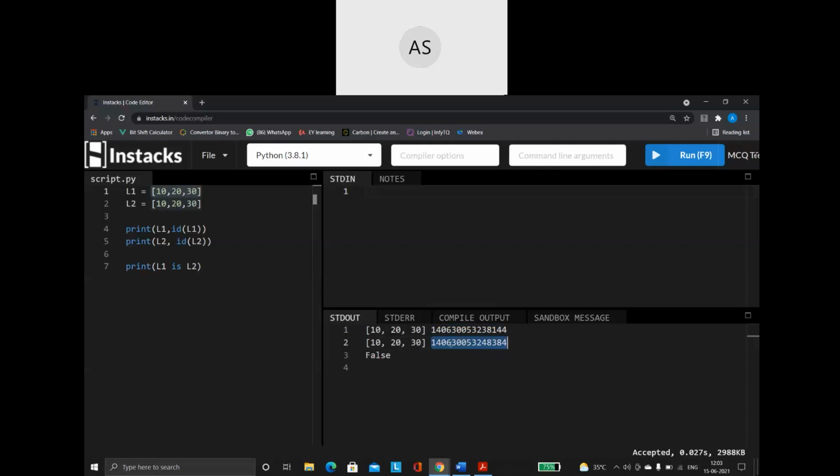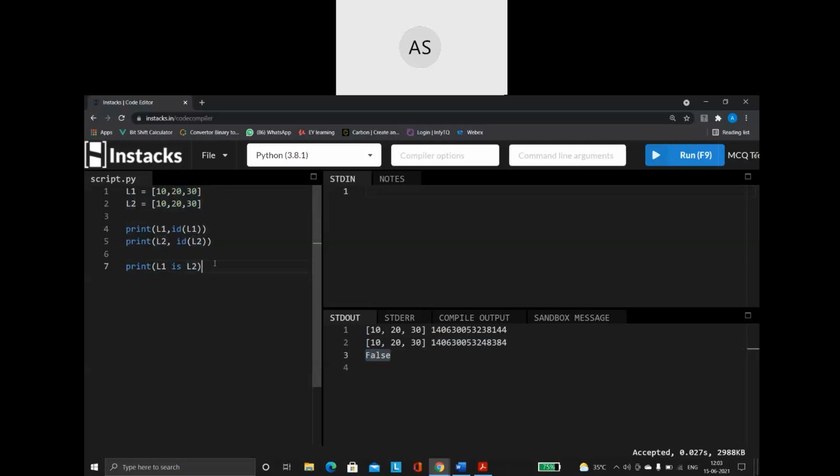That is why I said how the memory is getting created is going to differ according to the data type. According to what type of data it is, how the memory address is getting created also differs. So in this case, it is creating separate memory for each of my lists, even though both lists have the exact same values. That is why when I say L1 is L2, it is giving me the result as false.